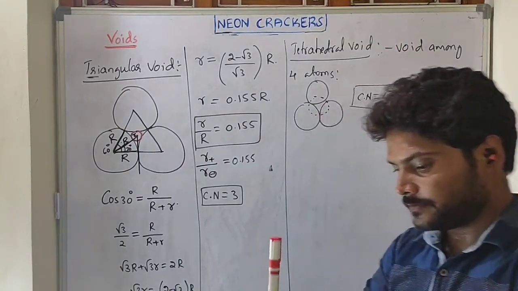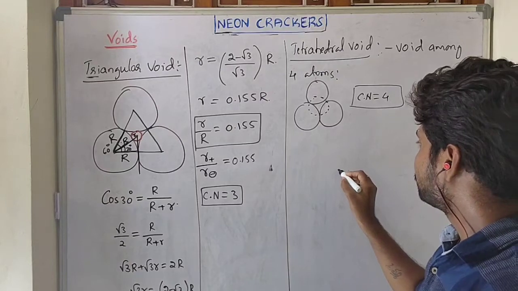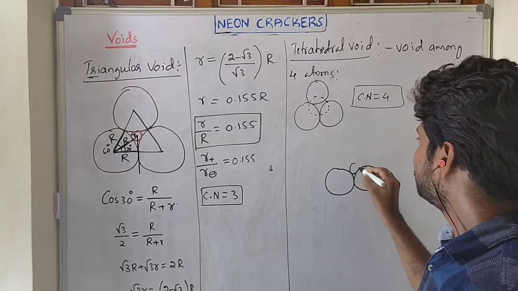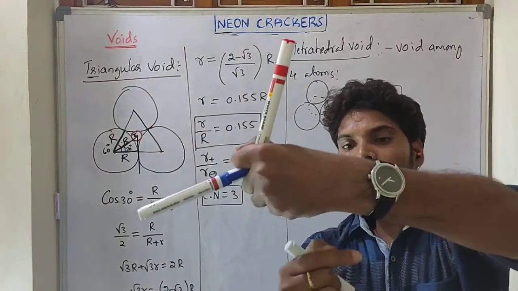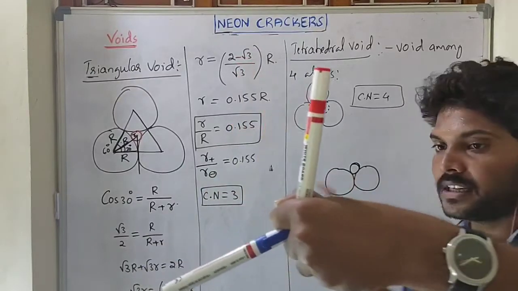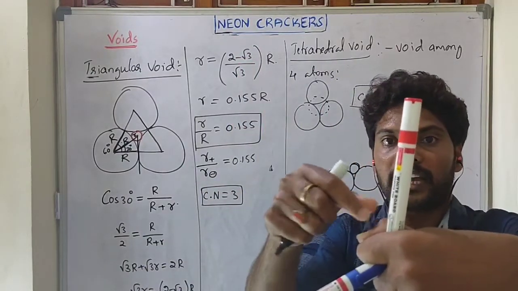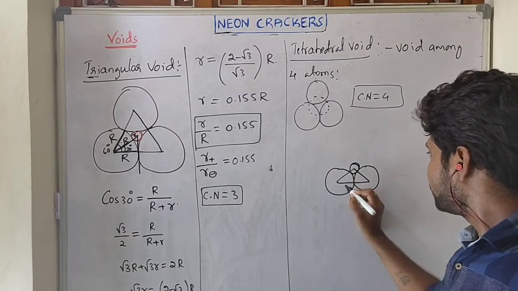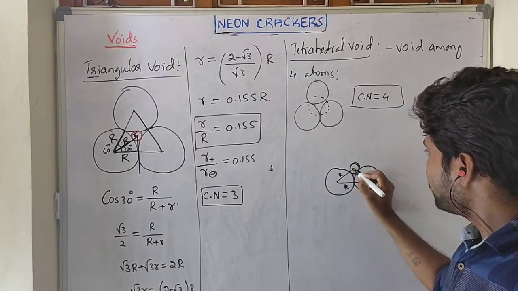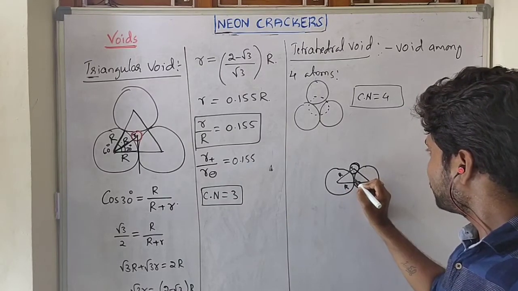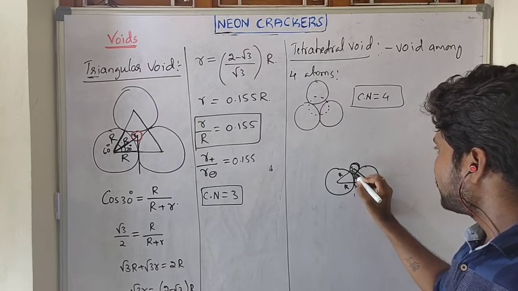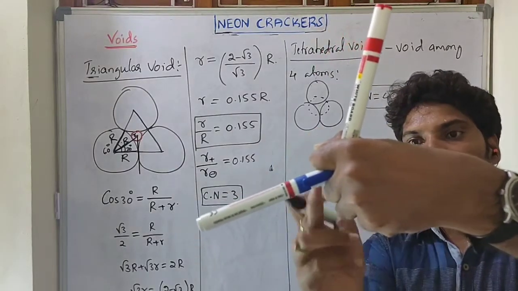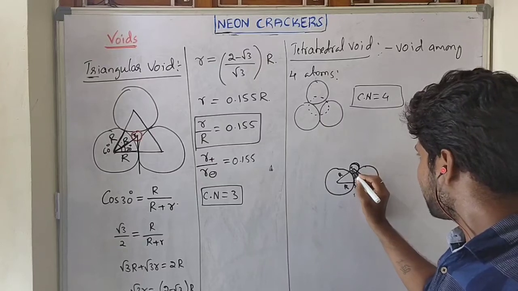So the diagram is this: this is the cavity, right? Here one atom, here one atom. These two atoms represent the void, this cavity. Here to here is capital R, and here capital R to small r. If you keep one perpendicular line, it bisects. So what is the angle here? 54 point something, because this bond angle is 109, so half of it is 54.